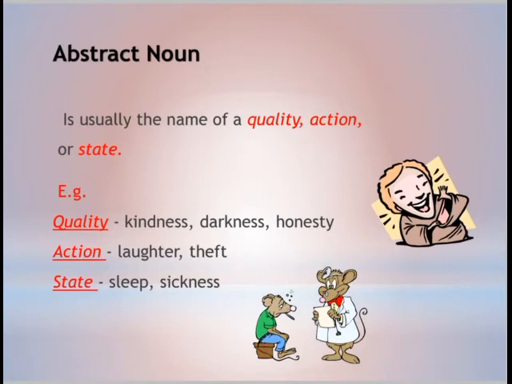Action, we can see them, we can feel them. Laughter, theft, or sadness could be there. And state of mind: sleeping, sickness, thirst, or hunger. These are the examples of abstract noun.